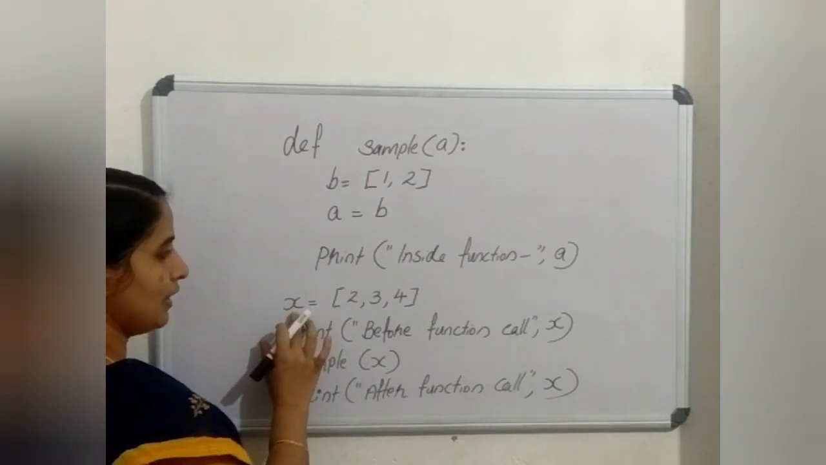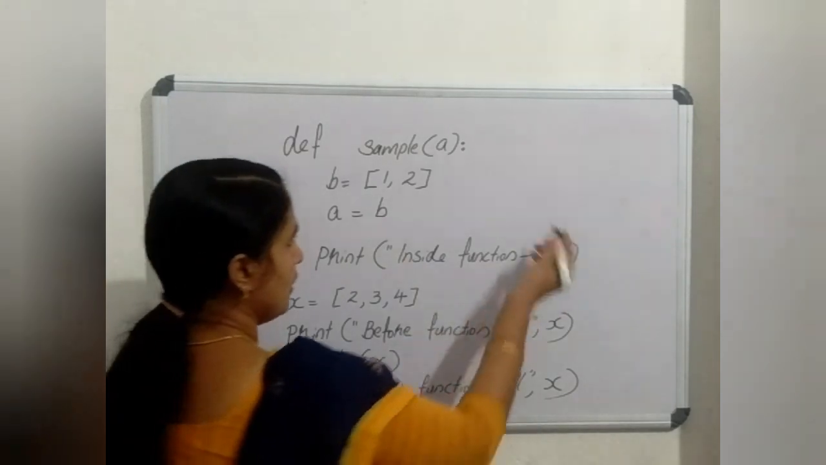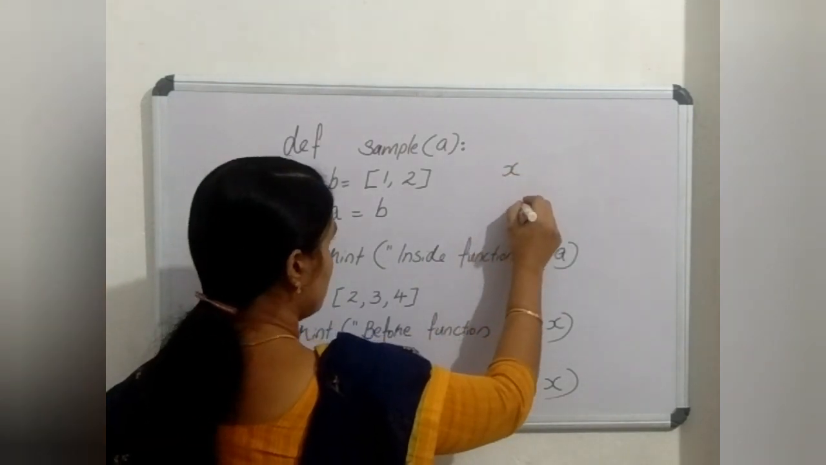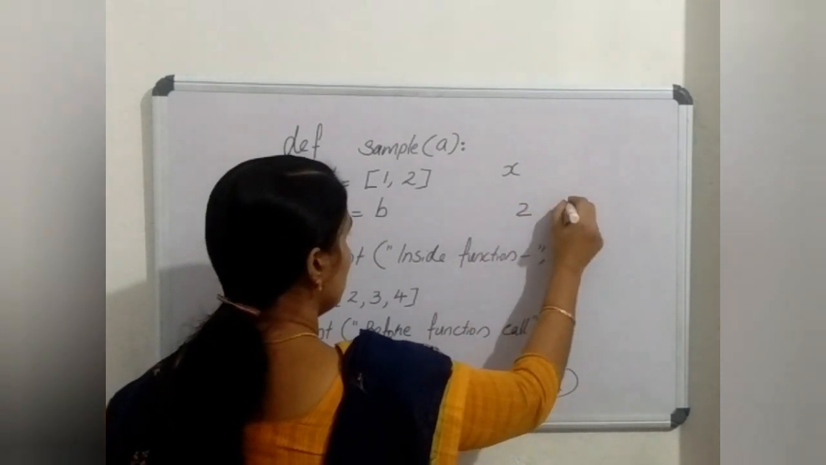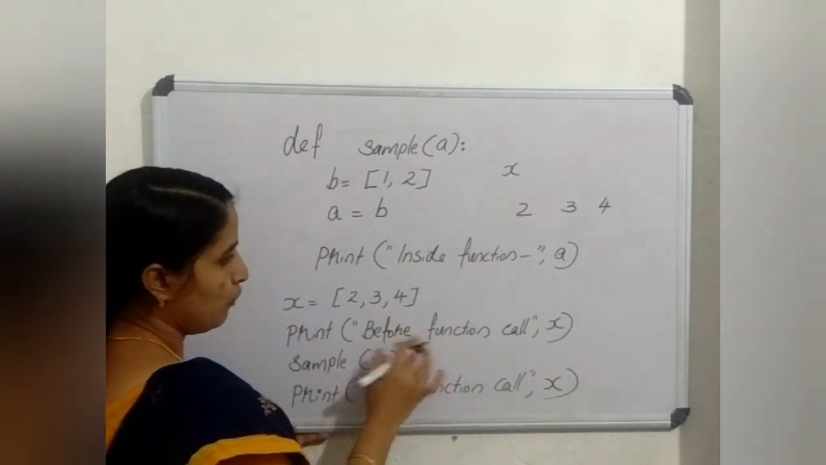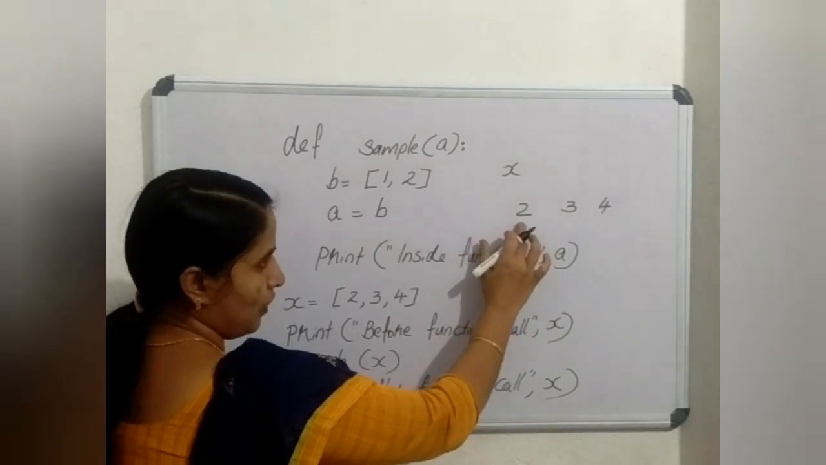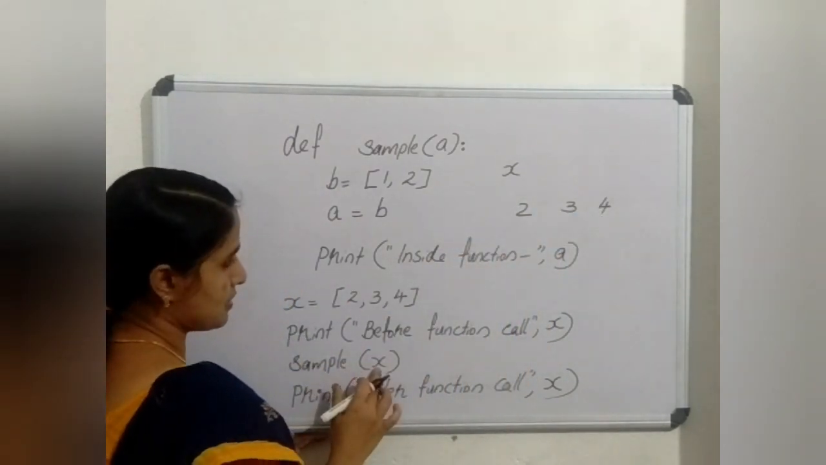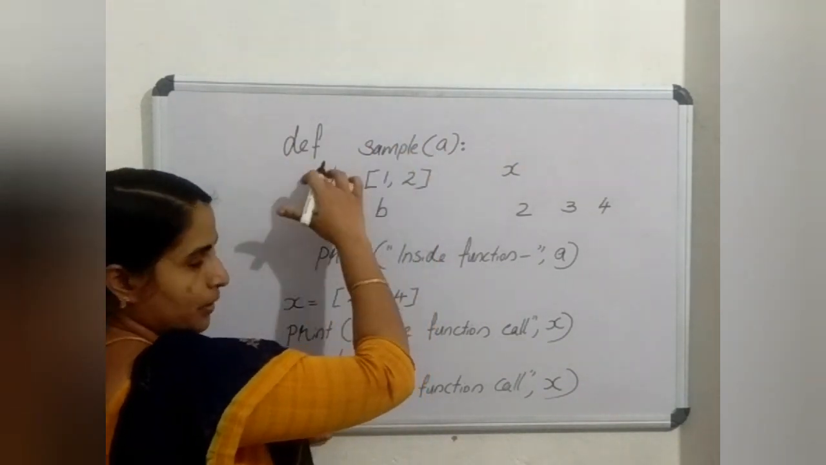See, I assign x equal to 2, 3, 4. So the list x is pointing to the memory location of a list where we are storing 2, 3, 4. It prints before function called x. So in the output screen it will print 2, 3 and 4. Next, sample x. We are passing this list to the function, same as in the former case.